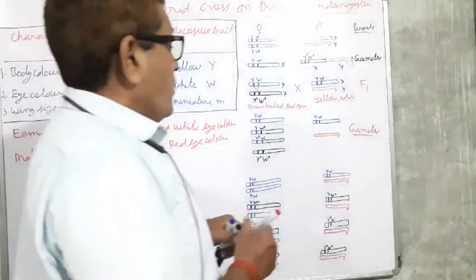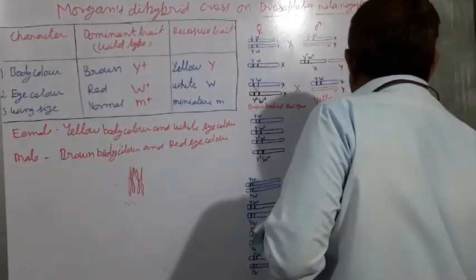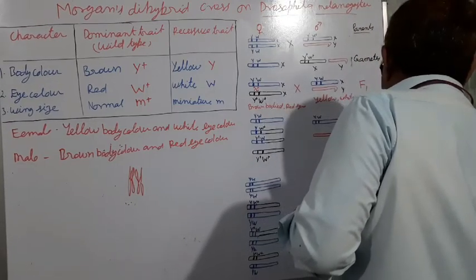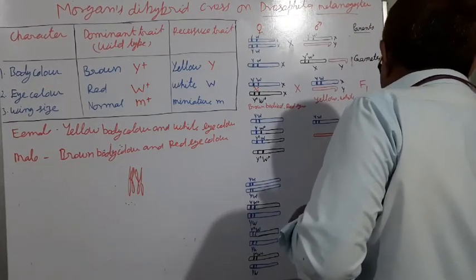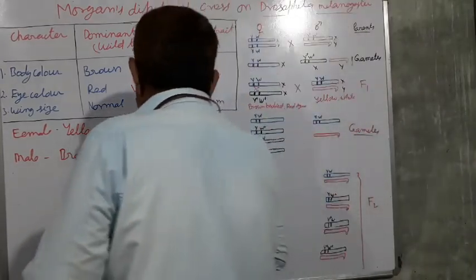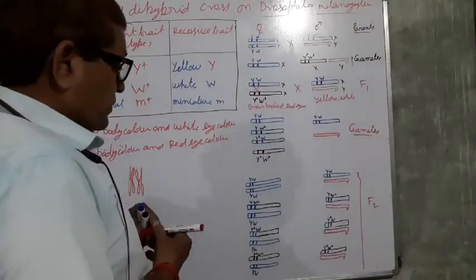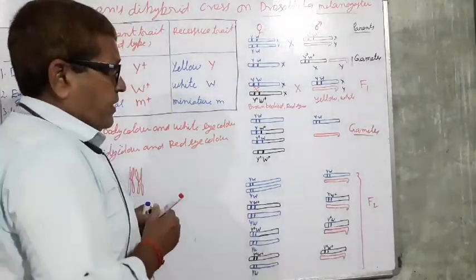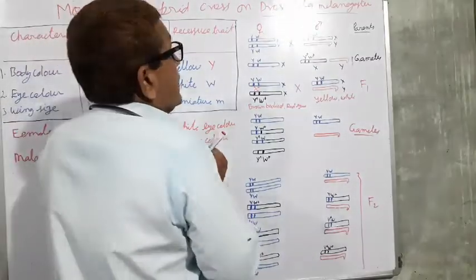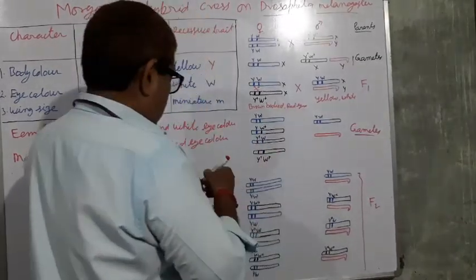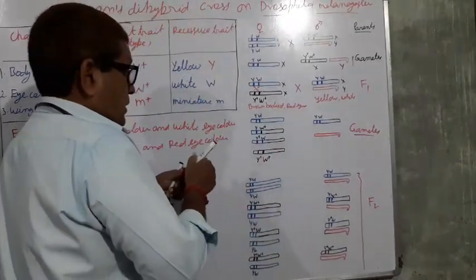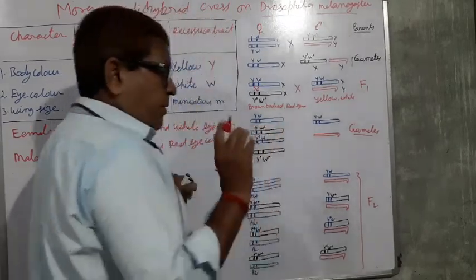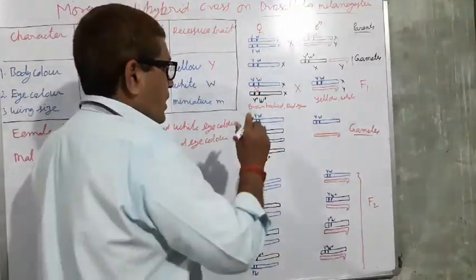These are the F2. What happens in the case of the F2? To find the possibilities, when this X chromosome, while this chromosome, the gamete having this chromosome may be fused.